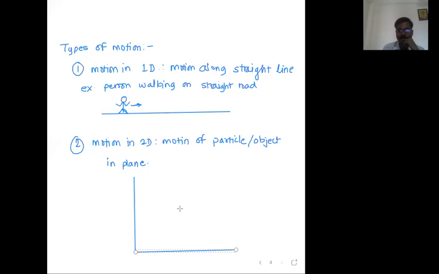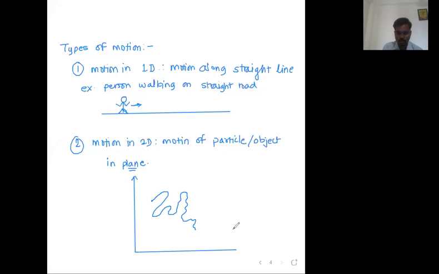Let's say this is a two-dimensional world, and in this two-dimensional world we have a very small point object, let's say an ant, and that ant is moving like this. This cursor is, let's say, the ant. So in this two-dimensional world, one ant is moving like this. This type of motion of a particle in the plane is called two-dimensional motion.